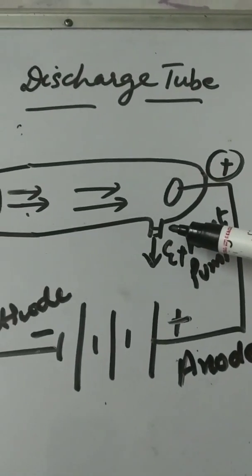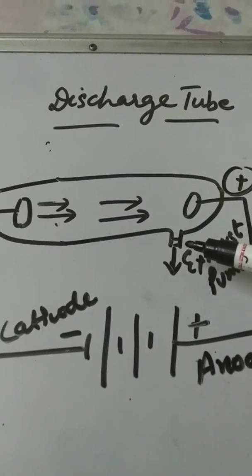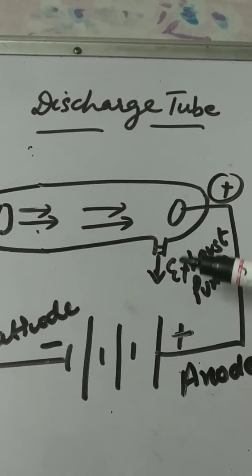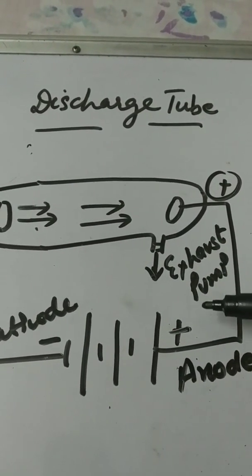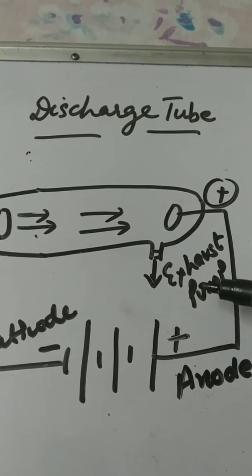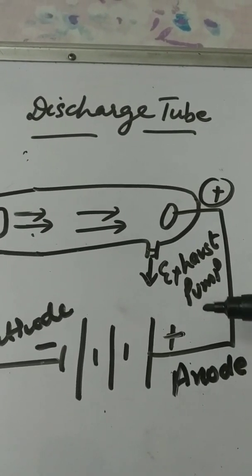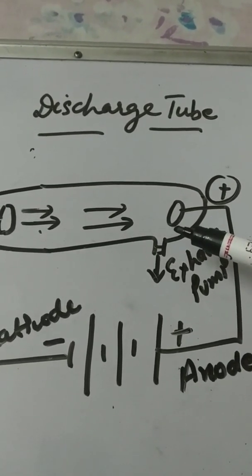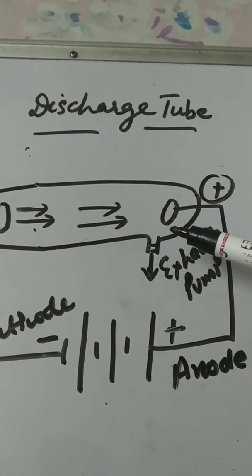One side of the discharge tube is connected to an exhaust pump, due to which we can lower the pressure of the gas inside the discharge tube.